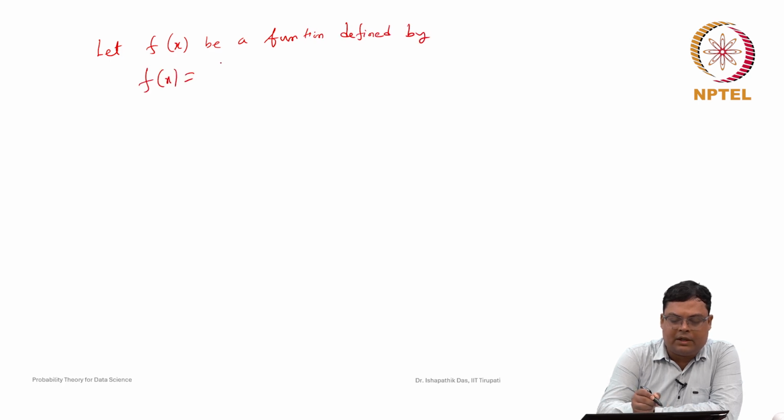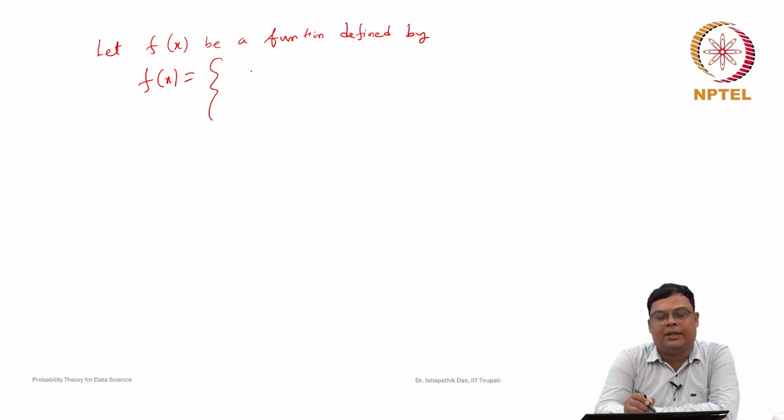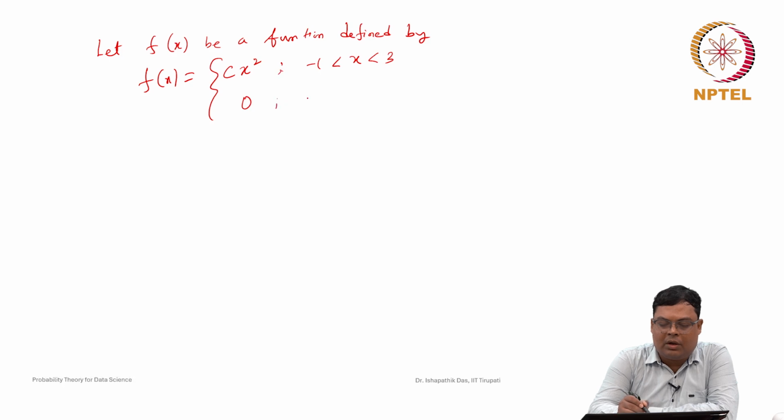Suppose let us consider f(x) to be a function defined by c times x square, where c is some constant, whenever x is greater than minus 1 and less than 3, and 0 otherwise.